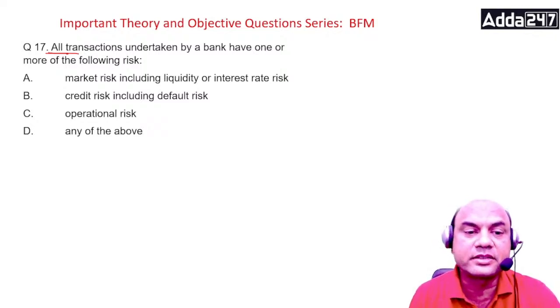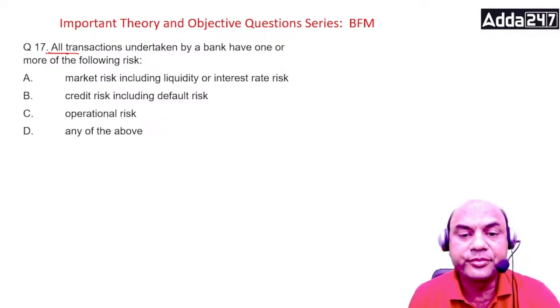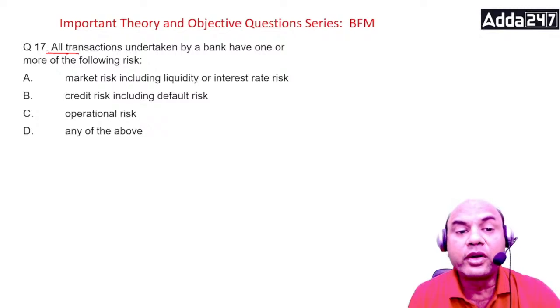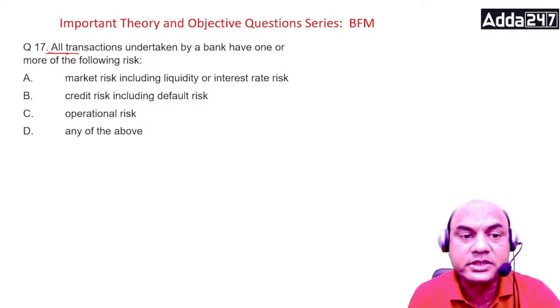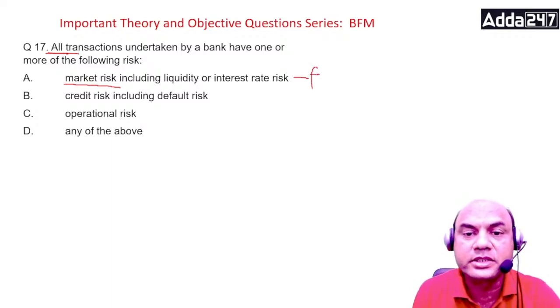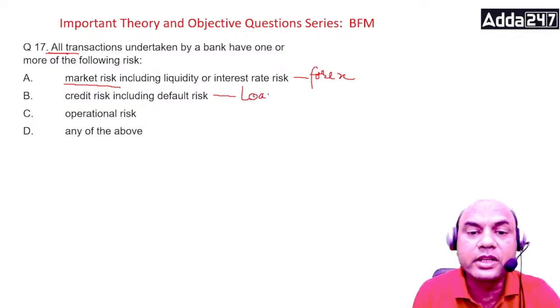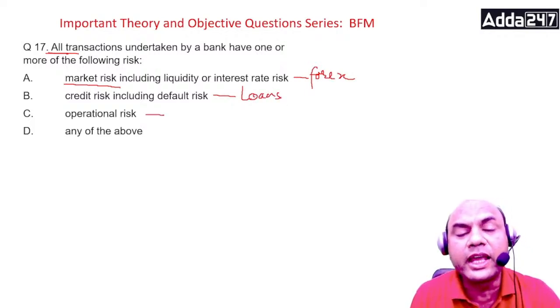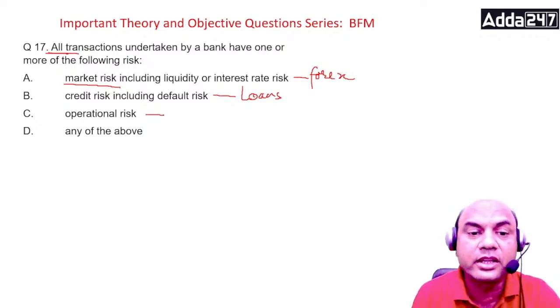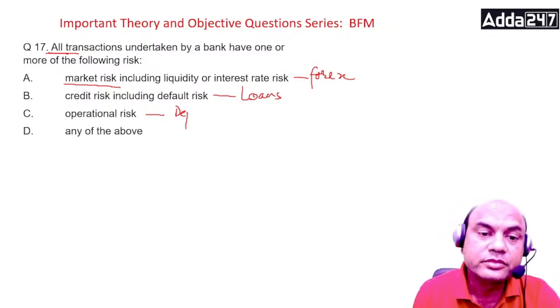Let me see in the comment section what are the answers. Now it depends. Suppose if you are dealing in forex or securities trading, then you will be having the market risk. I'll give you simple examples. Suppose if you are dealing with loans, you will be having the credit risk. Suppose if you are dealing in loans, forex, or even the liabilities, deposits, then you will be having mainly this operations risk, right?